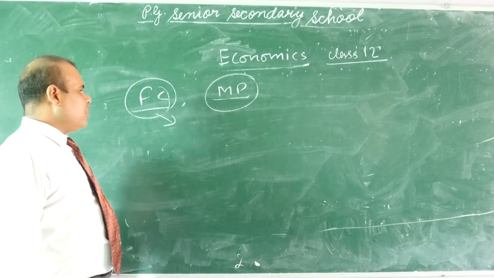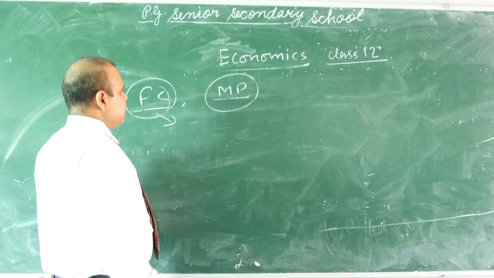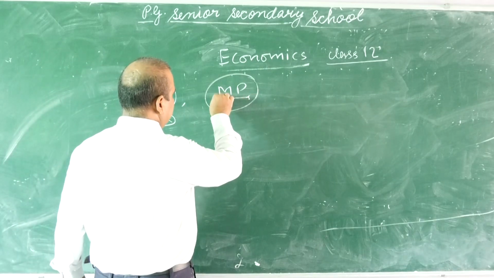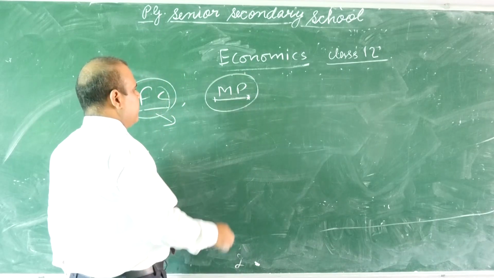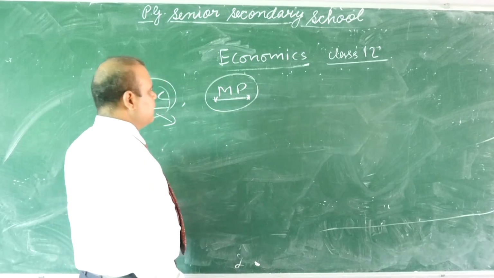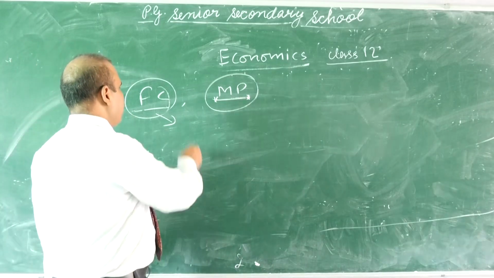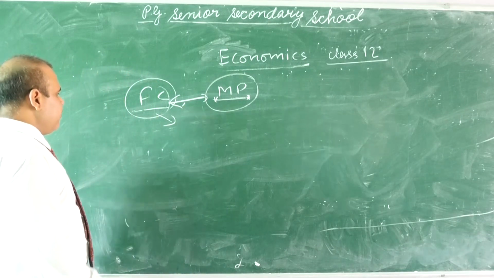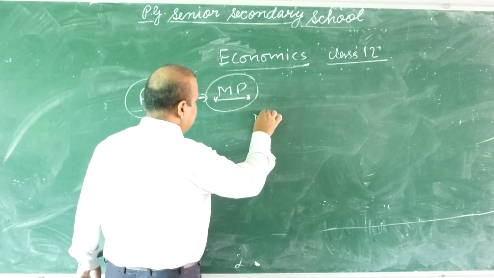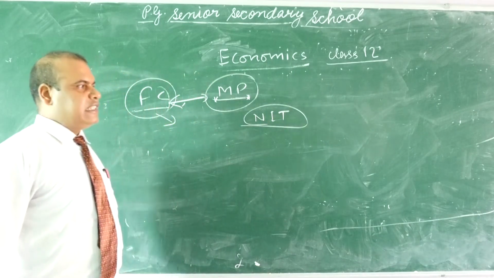And the cost including taxes, the cost at which goods are sold, is the market price. What is the difference between factor cost and market price? The difference is NIT, net indirect taxes.